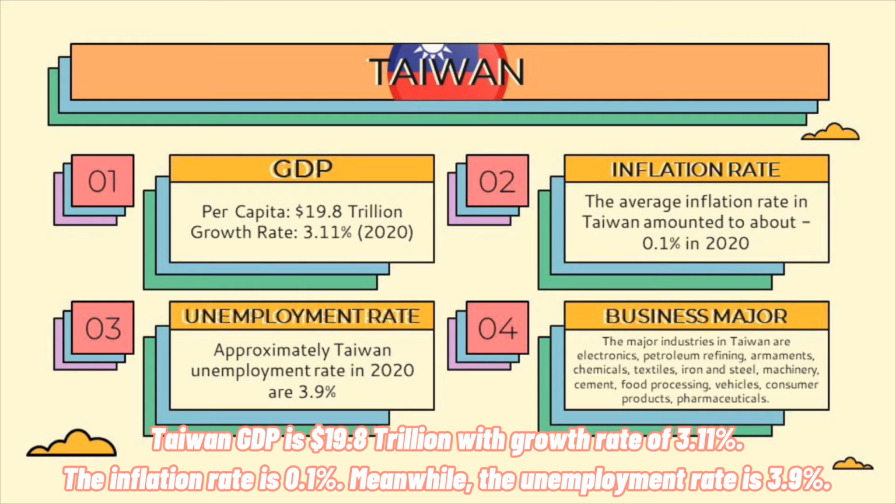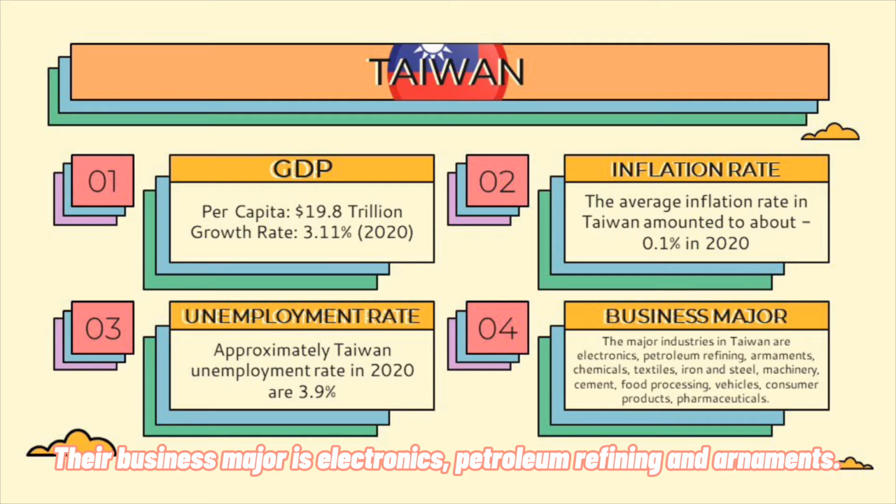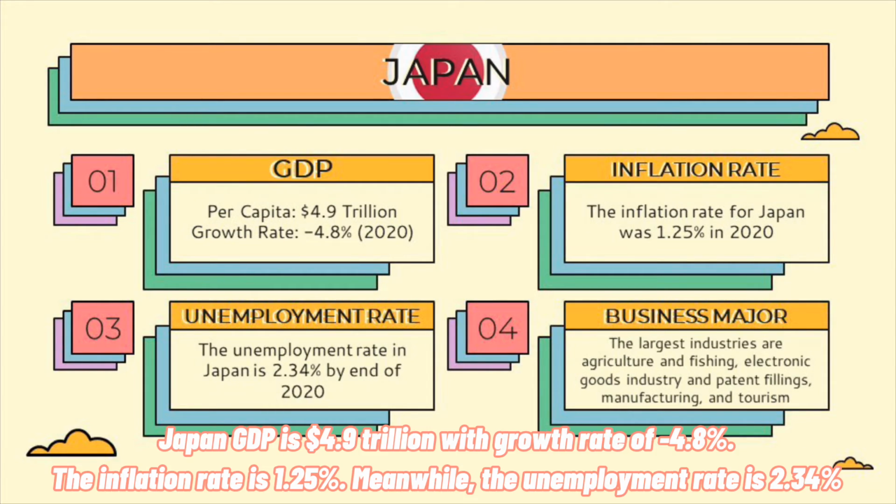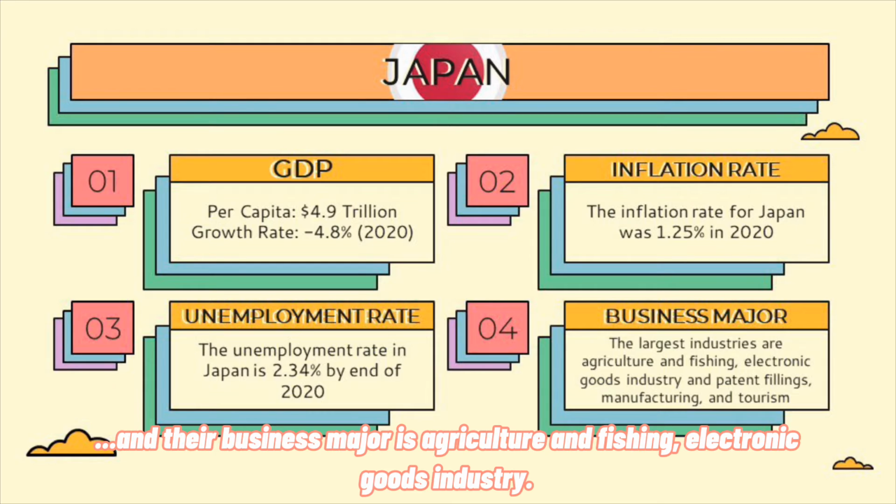Taiwan's GDP is 19.8 trillion with a growth rate of 3.11%. Their inflation rate is 0.1%. Meanwhile, the employment rate is 3.9%. Their business major is electronics, petroleum, refining, armaments, etc. Japan's GDP is 4.9 trillion with a growth rate of -4.8%. The inflation rate is 1.25%. Their employment rate is 2.34%. And their business major is agriculture, fishing, and the electronic goods industry.